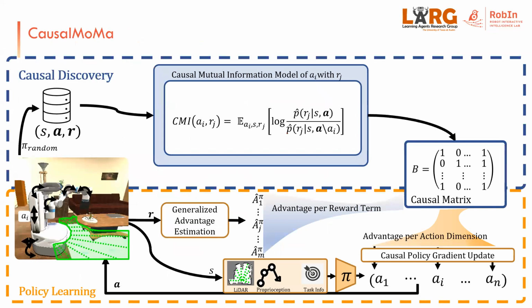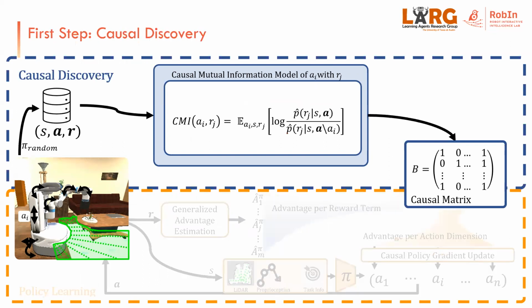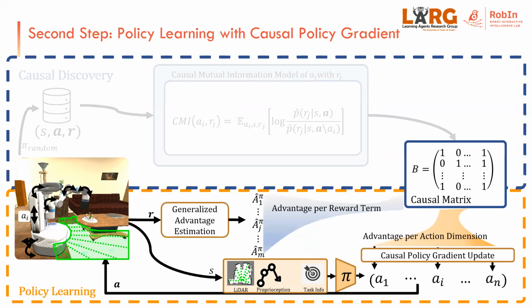In this work, we propose Causal MoMa, a two-step procedure to train RL policies for mobile manipulation tasks. In the first step, Causal MoMa identifies the causal dependencies between action dimensions and reward terms by estimating their conditional mutual information and encodes them in a binary causal matrix. In the second step, Causal MoMa exploits this structure in a causal policy gradient implementation that reduces gradient variance by taking into account only related reward terms to update action dimensions.